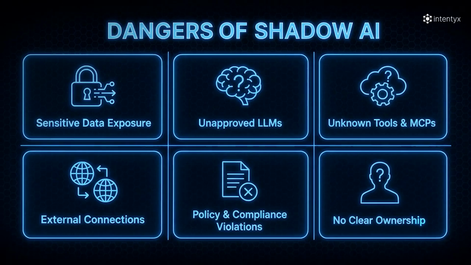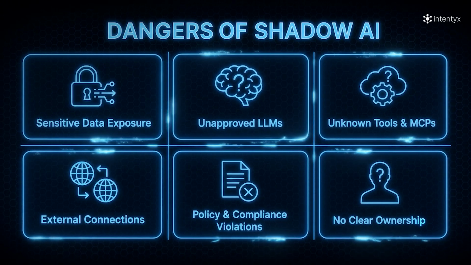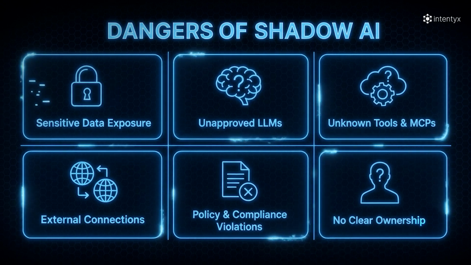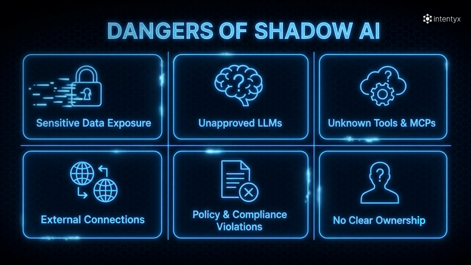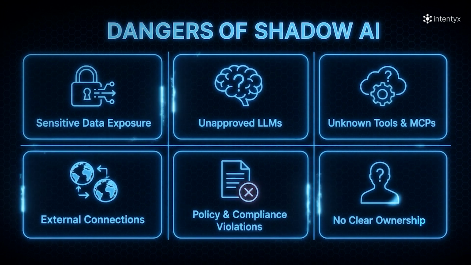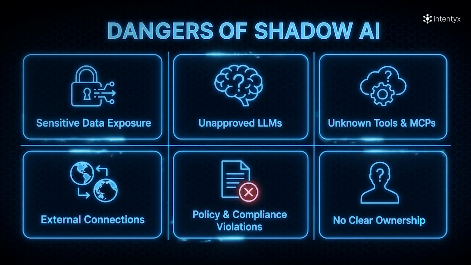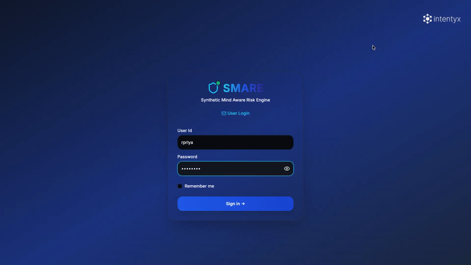When these agents operate outside established visibility and governance, they become shadow AI. With agentic AI, the risk is greater because these systems don't just generate content. Agents can act. They can access sensitive data, invoke tools, connect to external services, and make decisions on behalf of the organization. This is where SMARE starts.